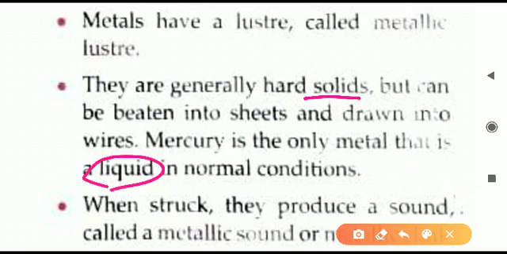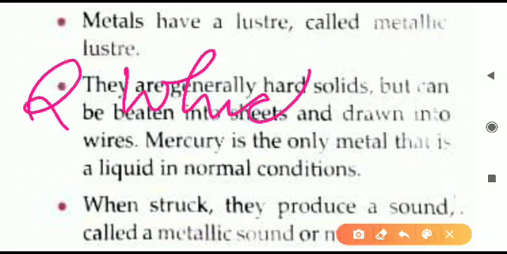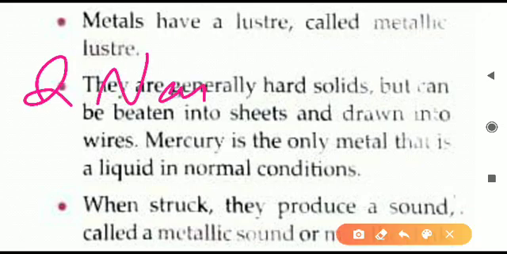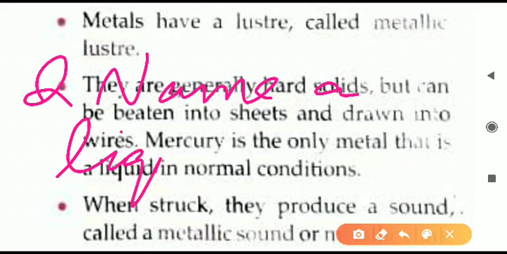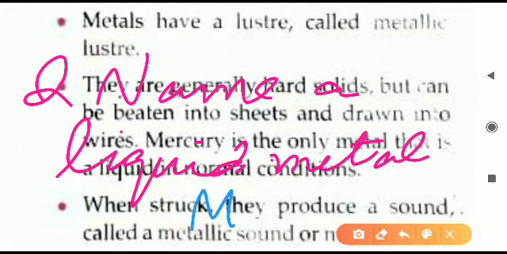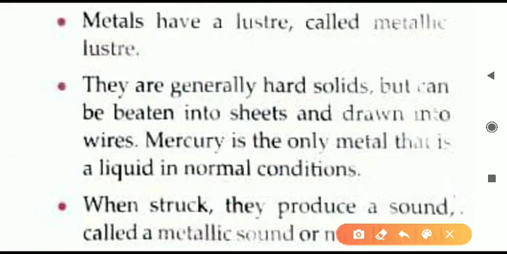Which is that liquid metal? That is mercury. So this question becomes important. The question will come like this: name a liquid metal. The answer is mercury. So mercury is the liquid metal. Only one metal is liquid, mercury. Remaining all metals are solid in nature. Different objects around us are made of metal, and all of them are solid.